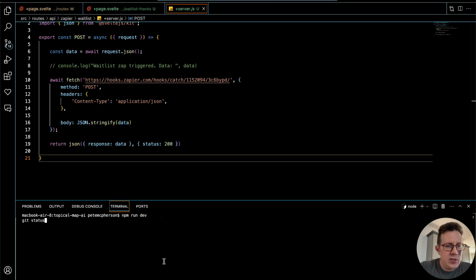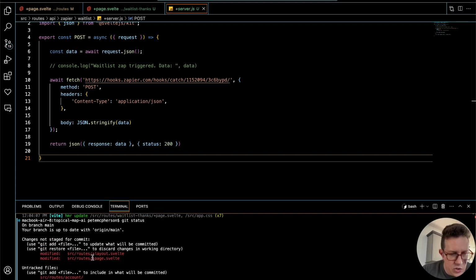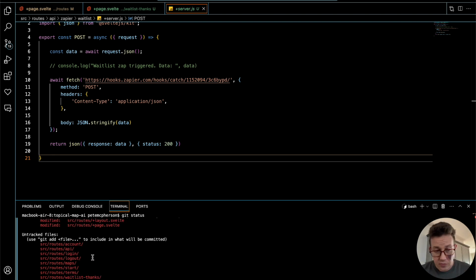If I go to git status, actually I need to Control-C out of my environment, git status, and you'll see a bunch of stuff that I added and changed. So let's effectively, quote unquote, save what we're doing here. I'm going to add all of the changes to the commit, git add, and then a little period. And I'm going to do two ampersands so I can do the commit on the same line. It's going to execute these things one right after the other. Git add and then git commit.